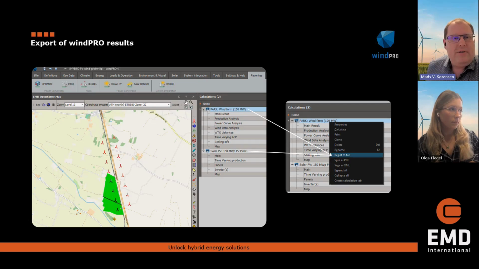Here I have an example of a generic wind farm and PV plant. I have run a PAC calculation for the wind farm, and I have run a solar PV calculation. And in those calculations, if you right-click, you will get the opportunity to select result to file.